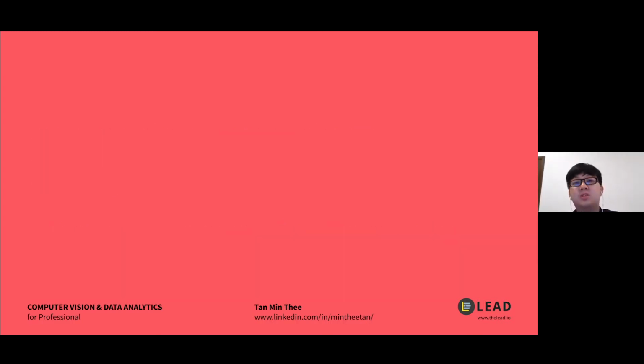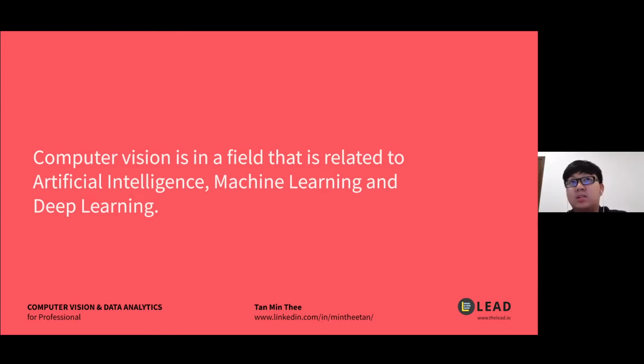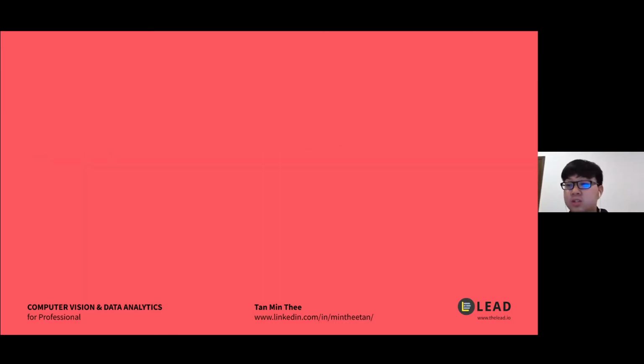Computer vision is a subset of artificial intelligence. So basically, it is artificial intelligence. AI is, let's say, like a big mushroom. Under it there will be machine learning, deep learning, computer vision, even robotics, IoT, all those things will be under that big mushroom. Yeah. So that's the brief introduction to computer vision.